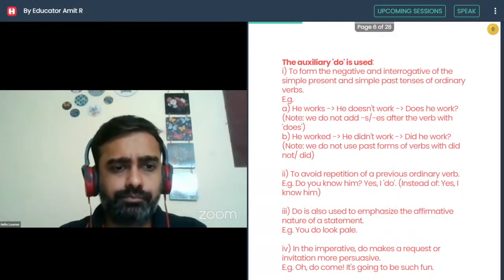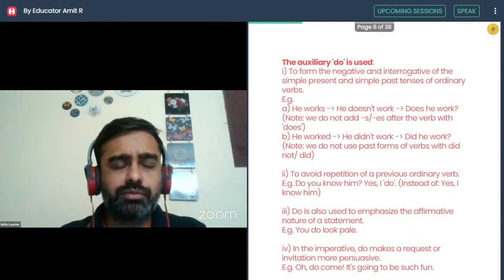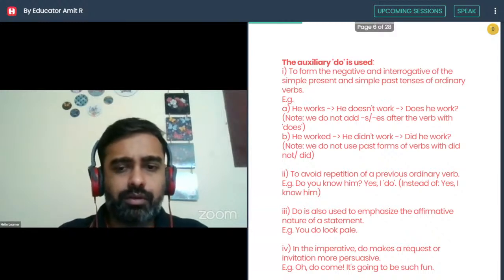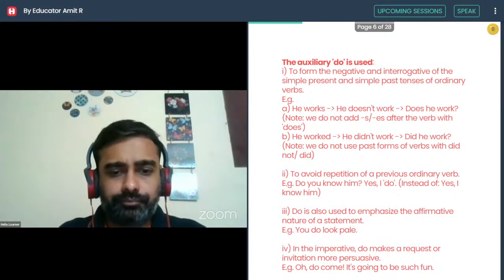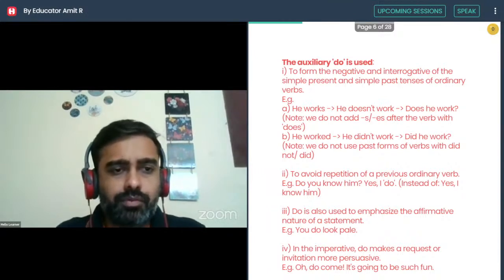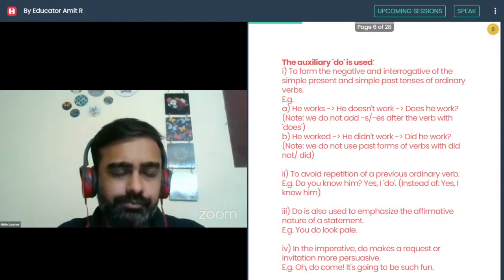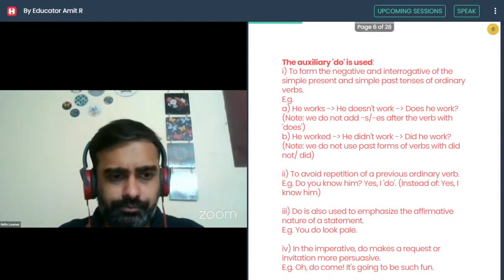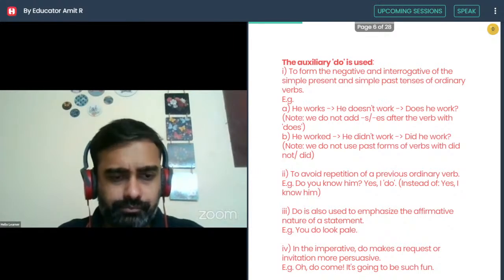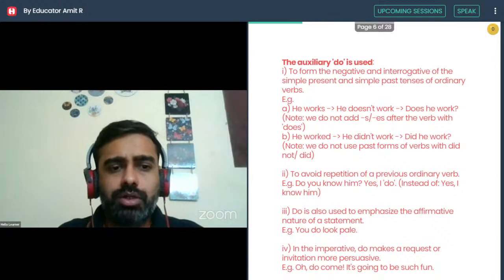Second, to avoid repetition of a previous ordinary verb. Example, do you know him? Yes, I do. Instead of yes, I know him. Third, do is also used to emphasize the affirmative nature of a statement. Example, you do look pale. Fourth, in the imperative, do makes a request or invitation more persuasive. Example, oh, do come, it's going to be such fun. Very good. Thank you.